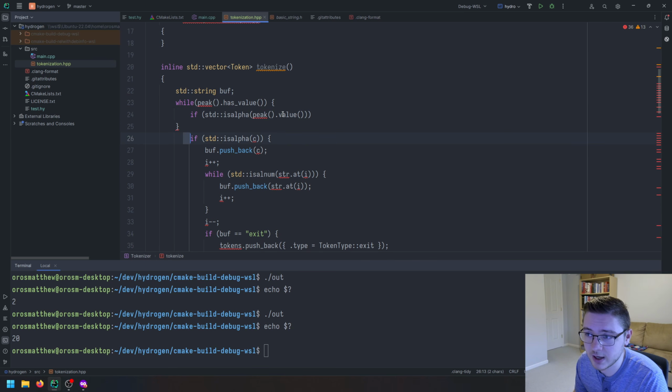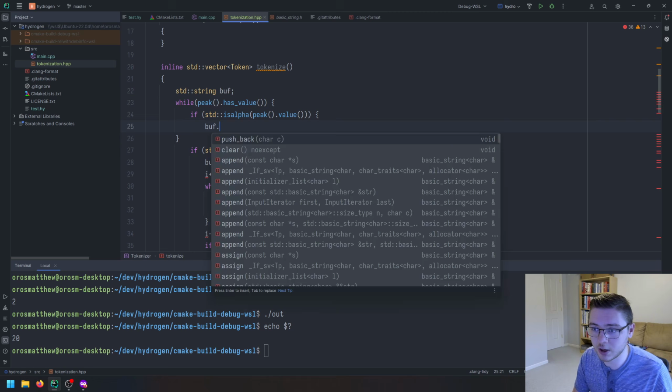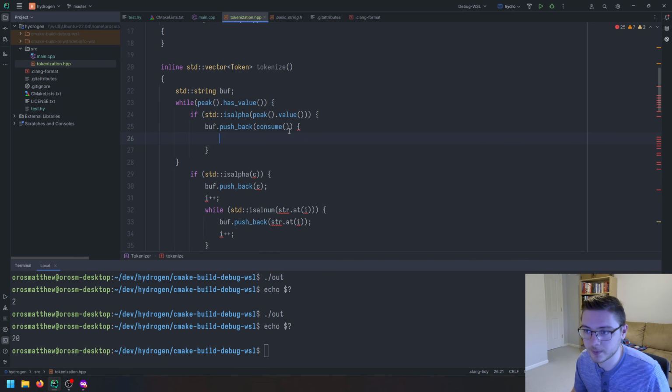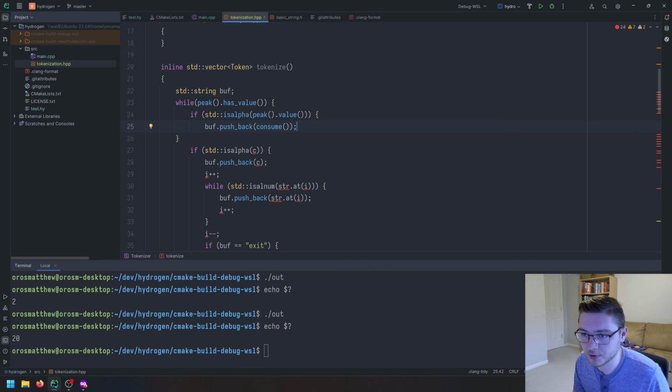If we take the value when it doesn't have a value, it'll just throw an exception, but we're pretty confident that it has a value. So we will do our buff.pushback and push back our character. And we're going to consume that character here, and that's essentially going to be our incrementer. I don't know why I put curlies there.